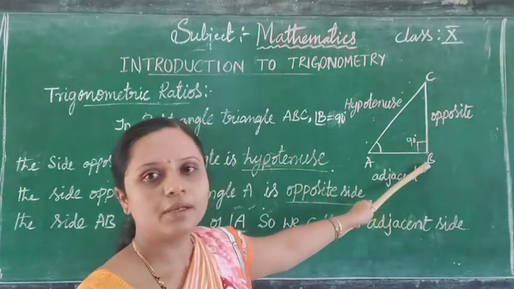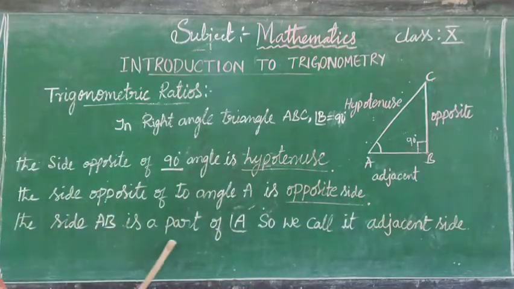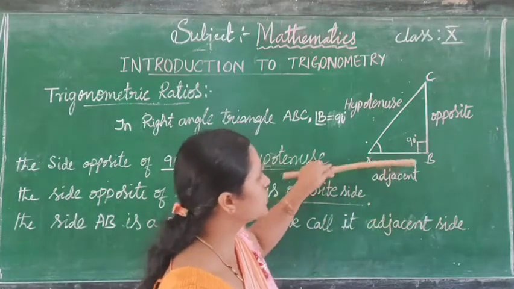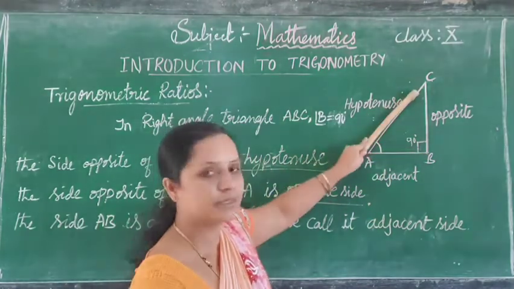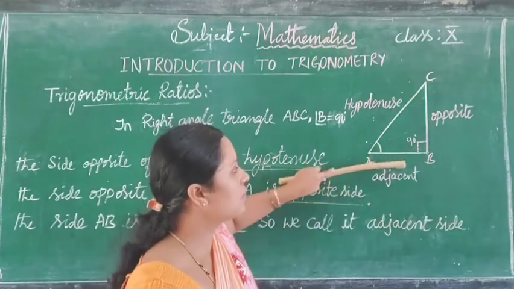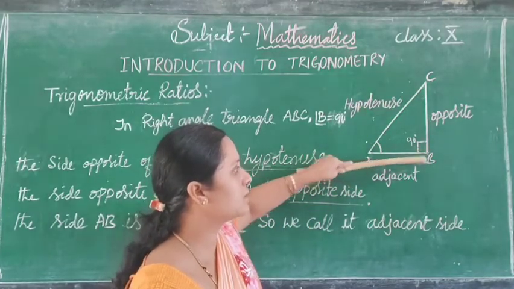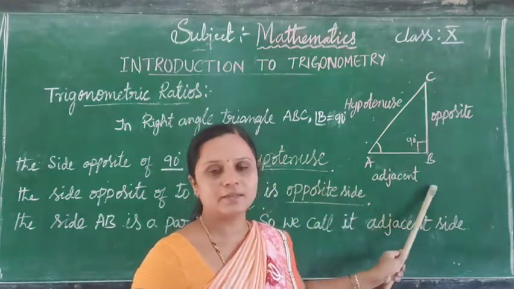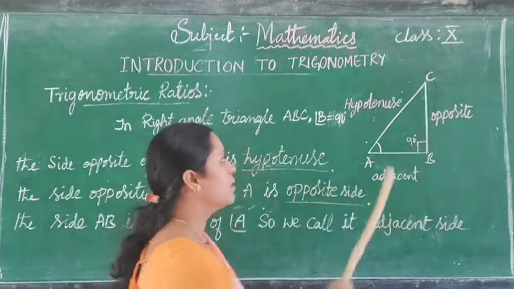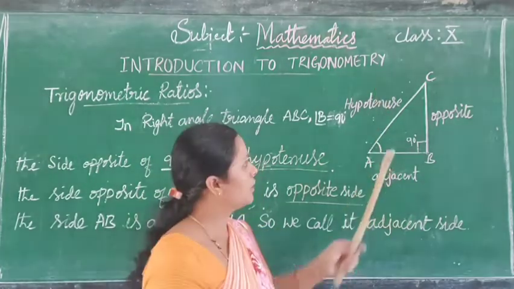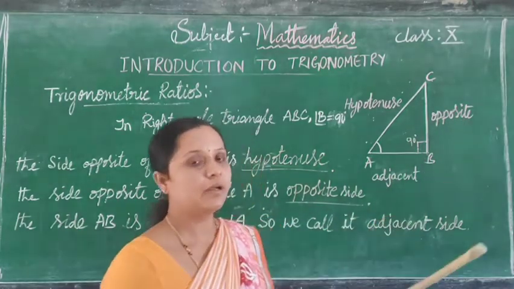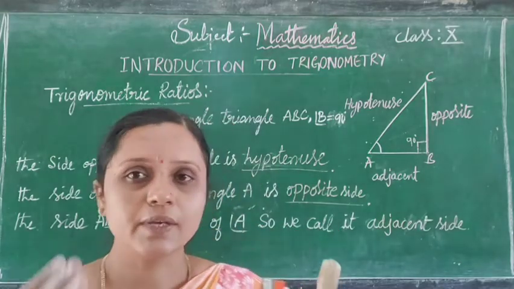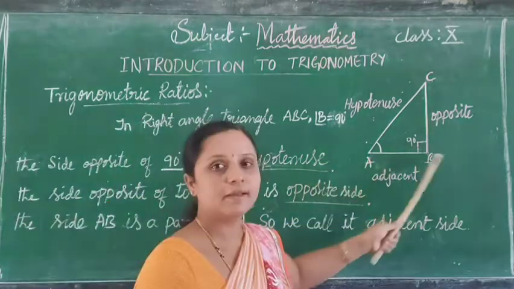What do we call AB? The side AB is a part of angle A. The angle A is formed by the sides AB and AC. The angle A is the union of the sides AB and AC. So AB is a part of the angle A. That's why the side AB is called the adjacent side. In Kannada we say hypotenuse is vikarna, opposite means abhimukha, adjacent side means parshvabhagu. So in this way we can name the sides of the right angle triangle.